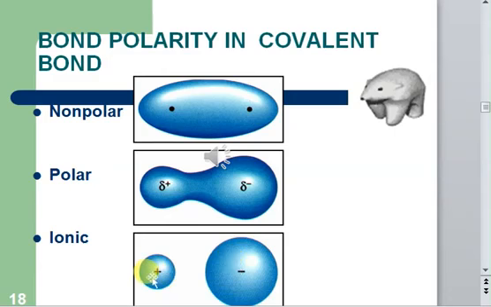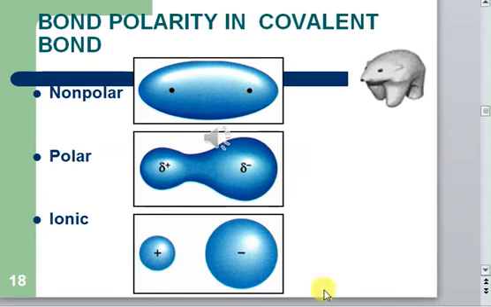So this is a positively charged cation, this is a negatively charged anion, and they feel attraction for each other. So that's called an ionic bond. Right? You can see, just the electronic density. So the ionic bond and covalent bond only differ in the distribution of electronic density. If the electronic density is distributed equally, such a covalent bond is known as a nonpolar covalent bond, while if the electronic density gets split up, separated completely, so one is positive, one is negative, that's called an ionic bond.